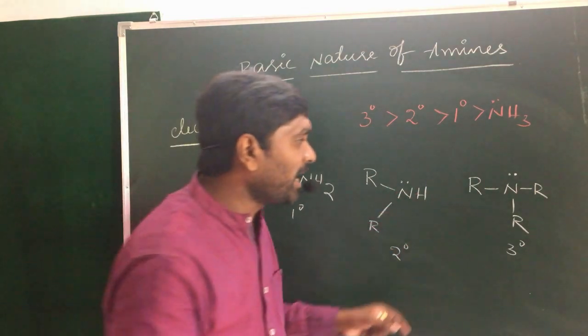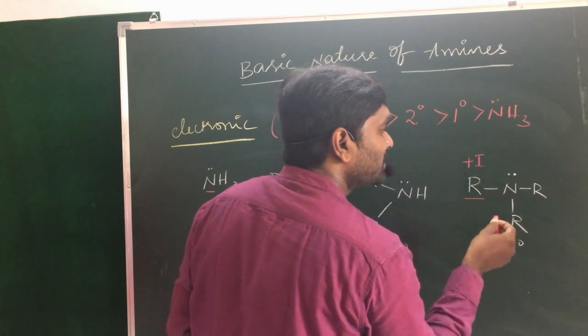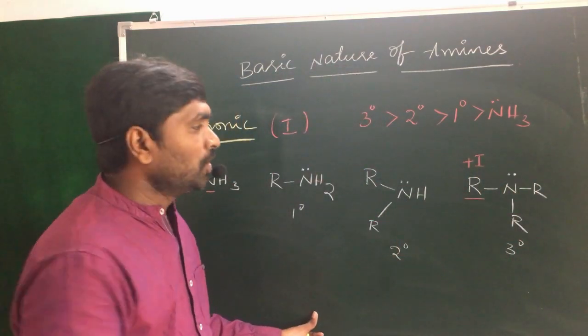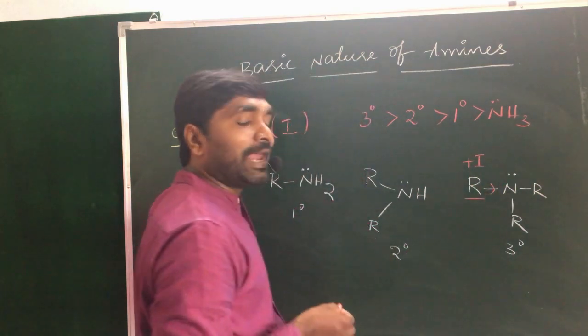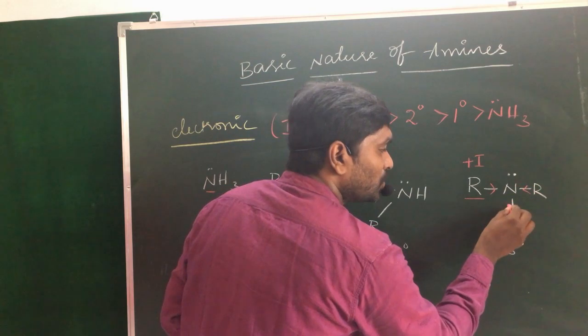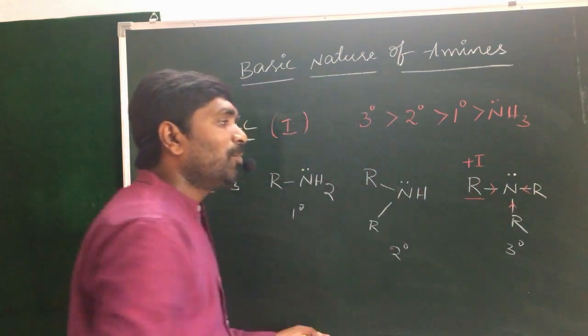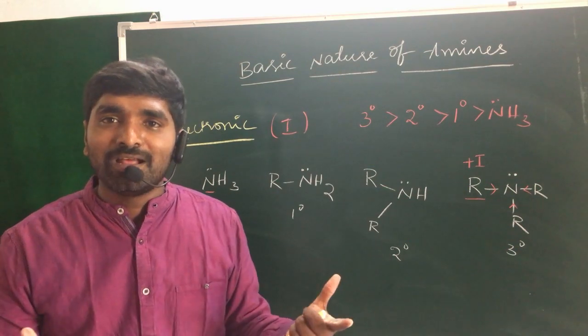In the tertiary amine, the alkyl groups are plus I groups, that means electron-donating groups. So this alkyl group may donate electrons to the nitrogen. Here, in tertiary amines, 3 donor groups are bonded with the nitrogen atom. What happened?